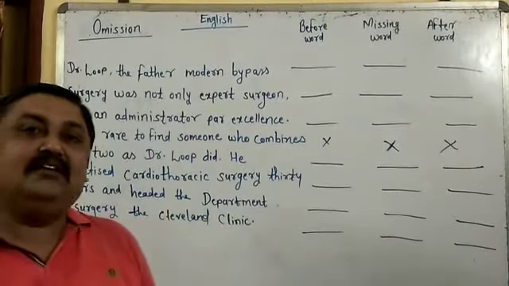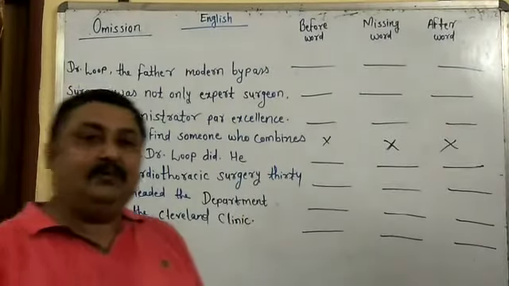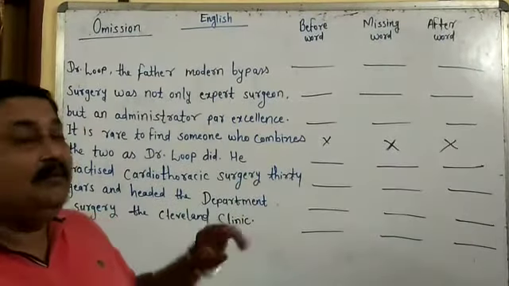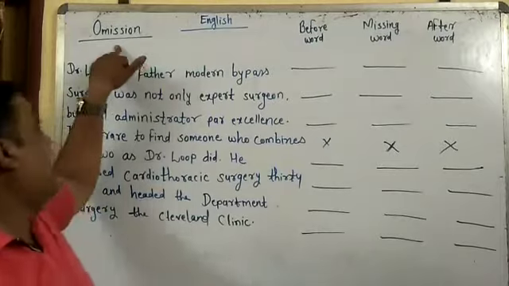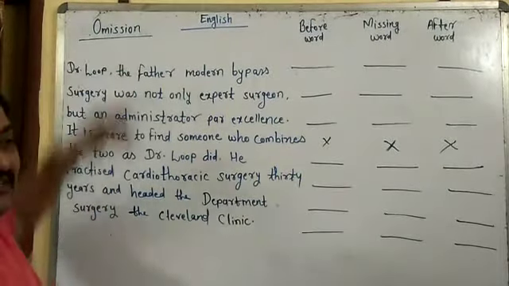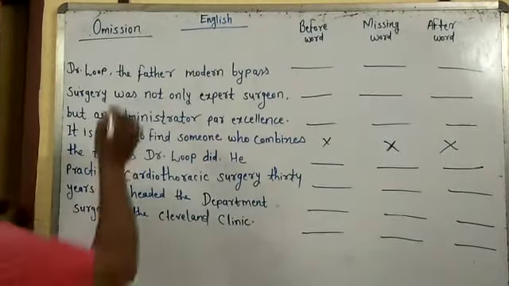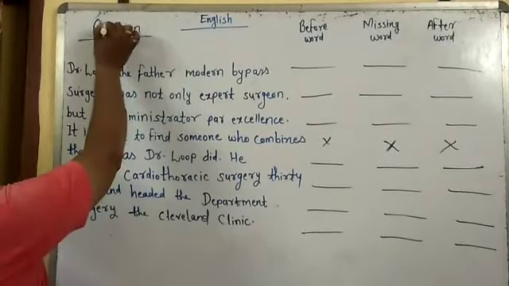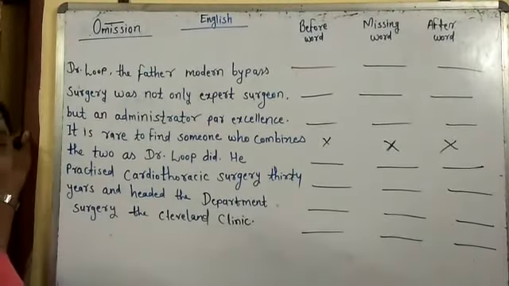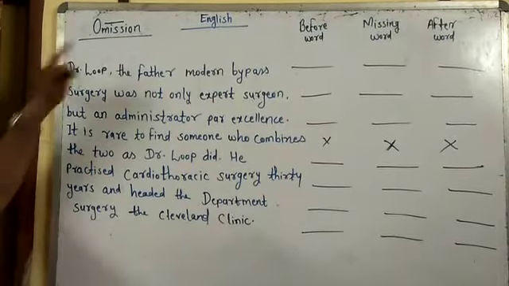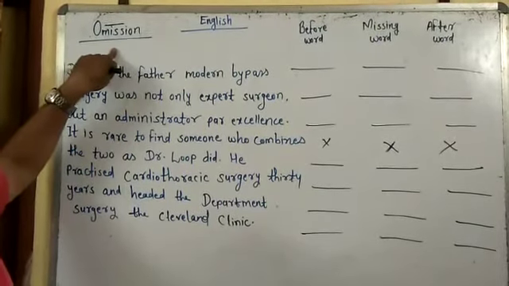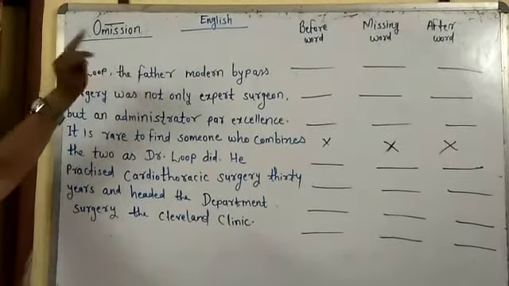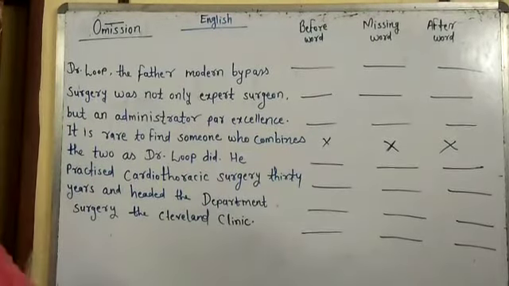Once again we are here at another topic. That topic name is omission. As the word suggests, omission, here is the hint: miss. Miss means what? Something is missing. What does the word indicate? In omission, in each line one word is missing.